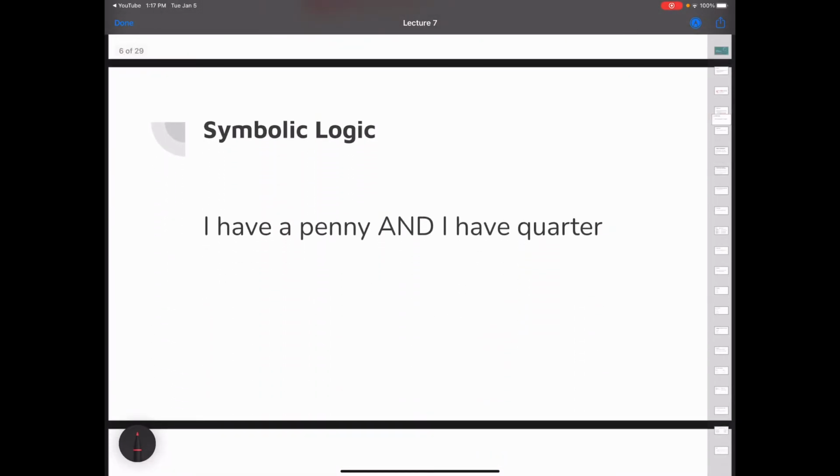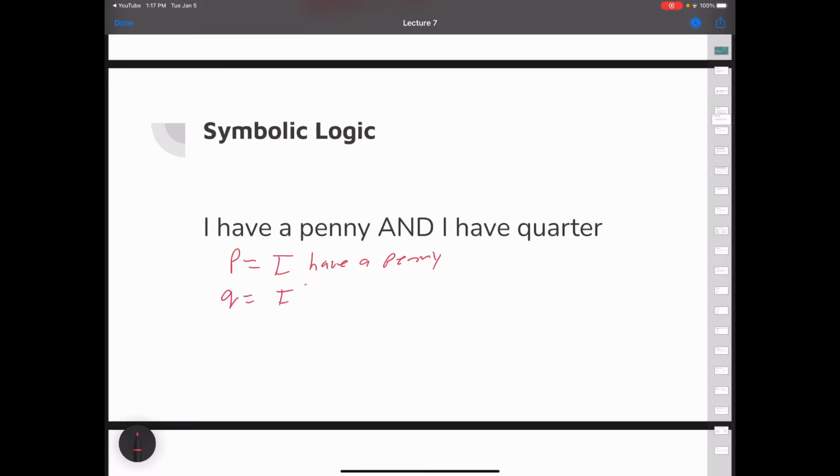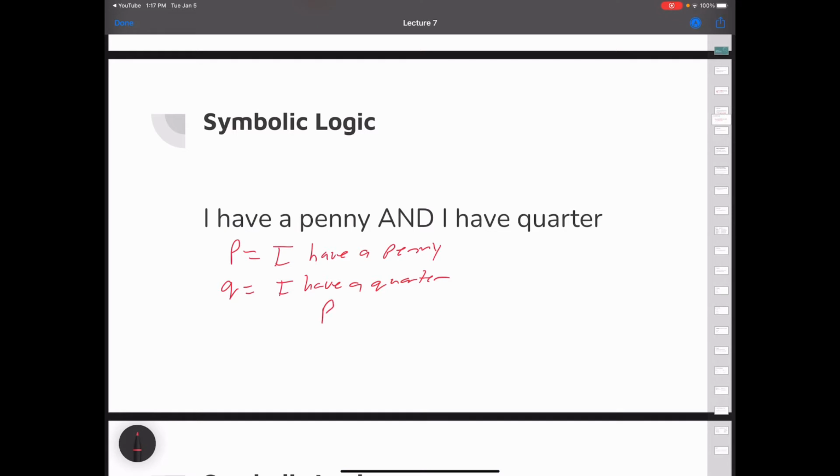So, if we have a statement, something like this, I have a penny and I have a quarter, then we would say that the first statement here is I have a penny. The second statement here is I have a quarter. And if we're writing this in symbolic logic, we just write P and Q, where I have a penny is P, the wedge is the and symbol, and Q is I have a quarter.